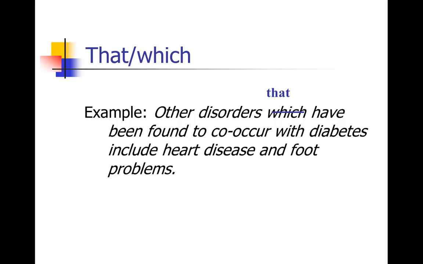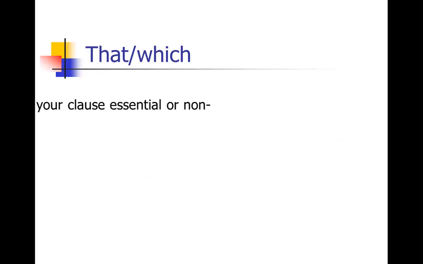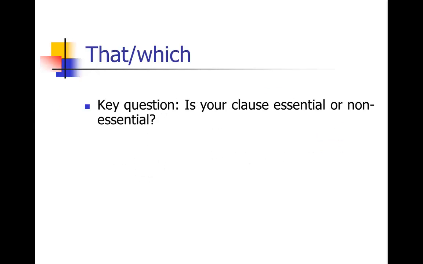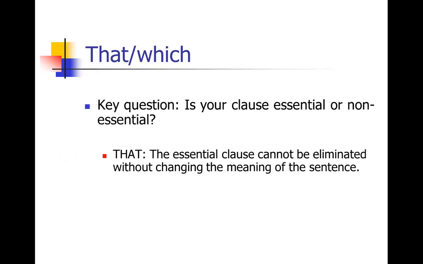Because other disorders, you couldn't set that off with parentheses, it's essential information. Other disorders that have been found to co-occur. You need that clause in there, so therefore it's a that case. If it was not essential information set off with commas, then you could use a which. So the key question is, is your clause essential or non-essential? And you usually can tell that: do I want to set it off with commas or not? If you want to set it off with commas, it's usually non-essential.